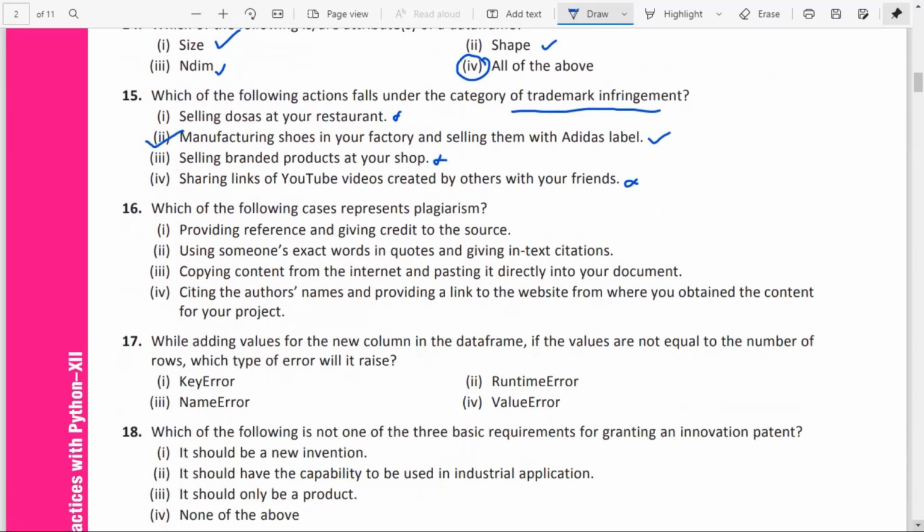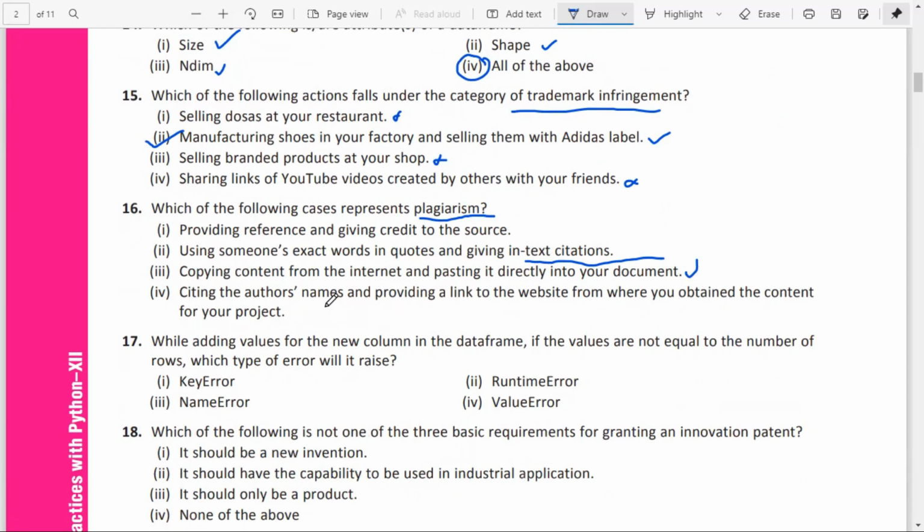Question number 16. Which of the following cases represent plagiarism? Plagiarism means copying the content directly, isn't it? Providing references and giving credit to the source is not plagiarism. Using someone's exact words in quotes and giving an in-text citation is also not considered plagiarism. Copying content from the internet and pasting it directly in your document is plagiarism.